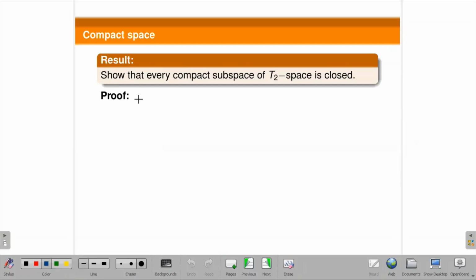So how to prove it? Let us take a topological space X which is a T2 space.